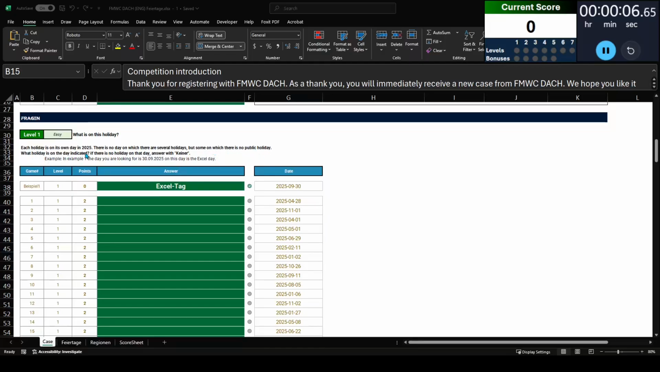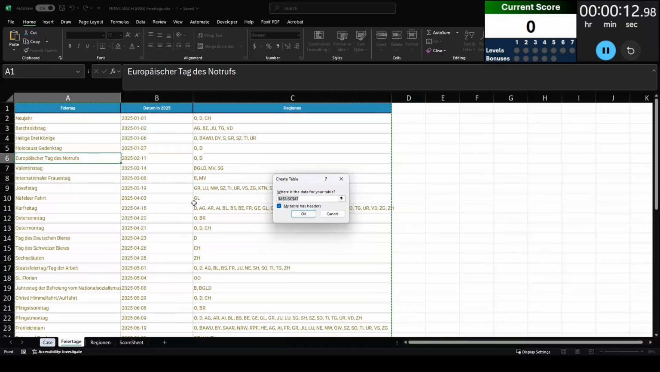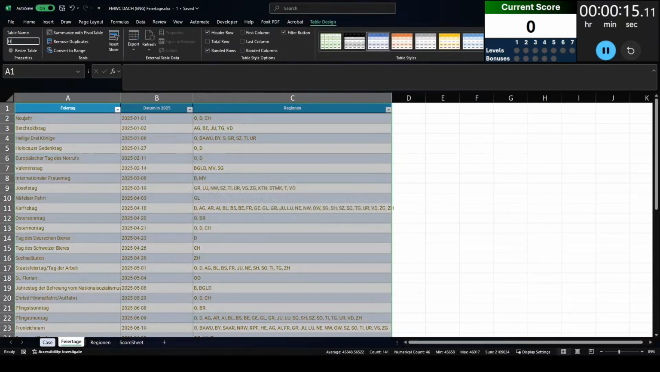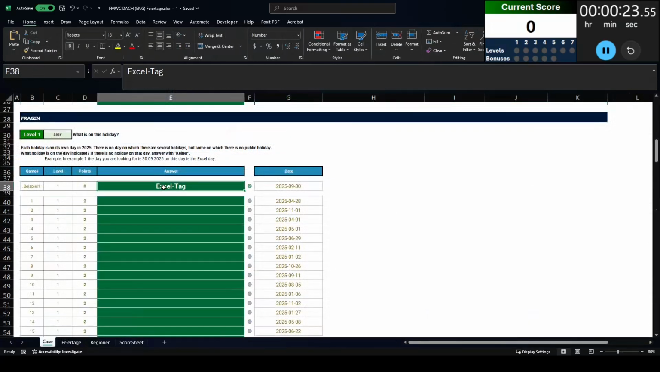Level 1 is asking us to return the holiday name based on the date that the holiday is on. If there is no holiday on that date, we respond with keiner. Now what I'm going to do is convert my data into tables so that it's easier for me to reference. One of the downsides you're going to see is it will slow down my data a little bit, but we can give this a try.